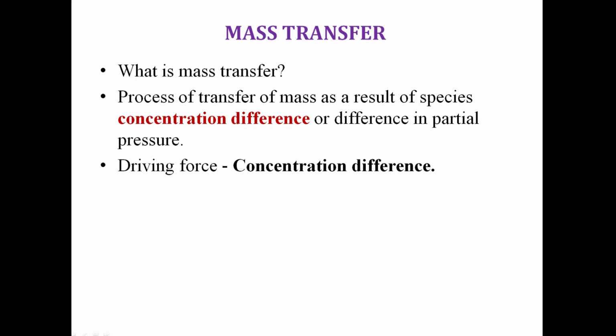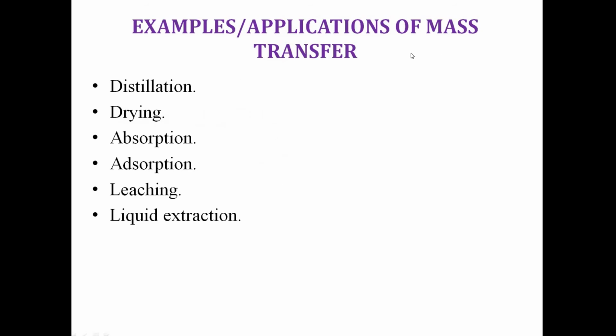This is the mechanism behind many natural phenomena. So, if you are considering a mixture which has 2 or more species, those concentrations vary within the material. There is a tendency of mass to move. So, next are the examples or applications of mass transfer.